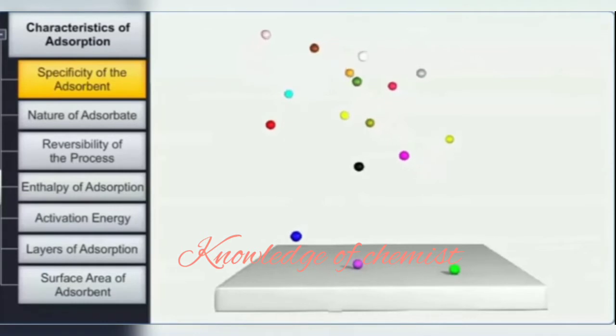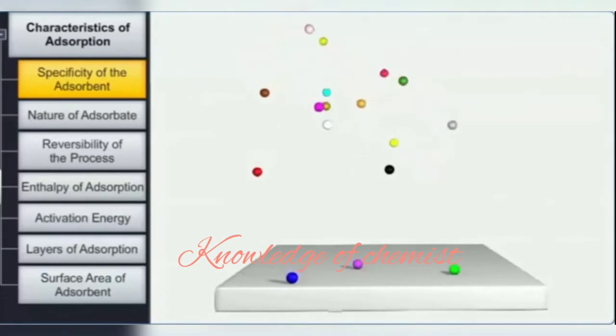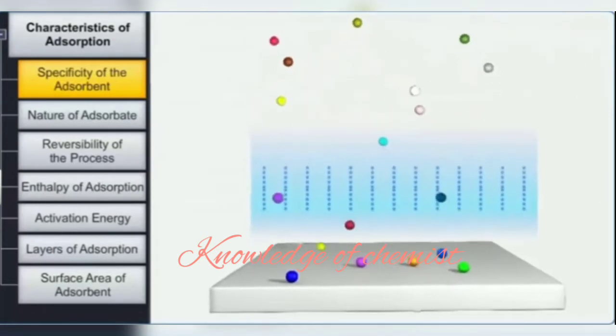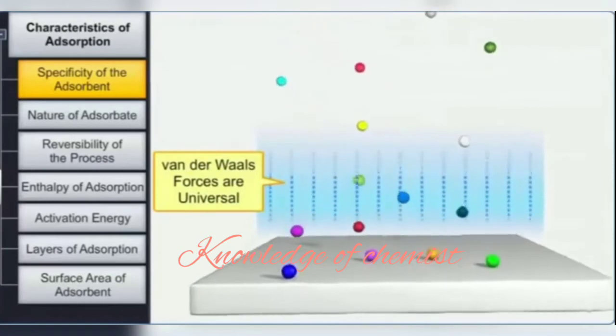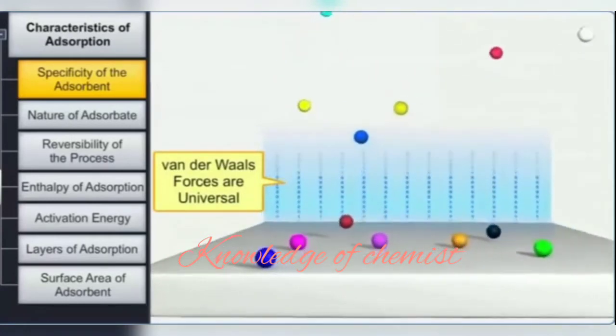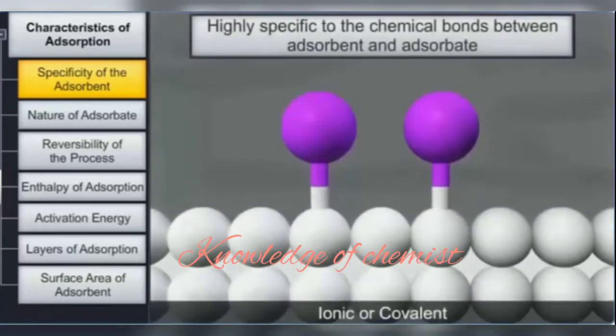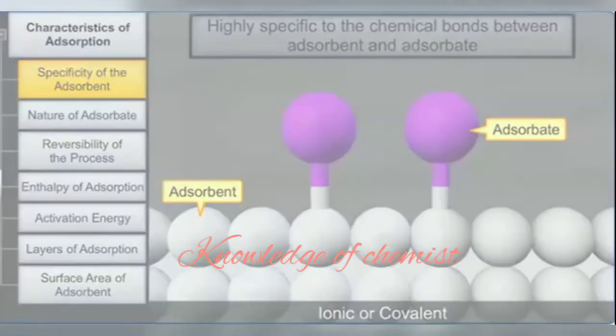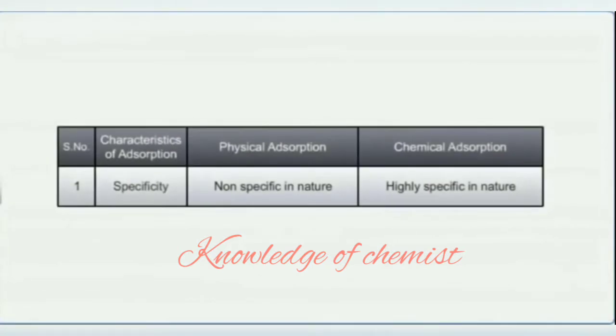In physical adsorption, the surface of the solid or the adsorbent has no specific preference for any type of gas molecules or the adsorbate, because the van der Waals forces that act between the adsorbent and the adsorbate are universal. However, chemical adsorption is highly specific and will occur only when ionic or covalent bonding is possible between the adsorbent and the adsorbate. Therefore, we can infer that physical adsorption is not specific in nature, while chemical adsorption is highly specific in nature.